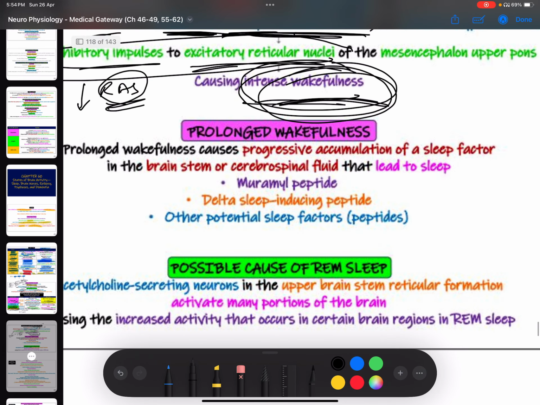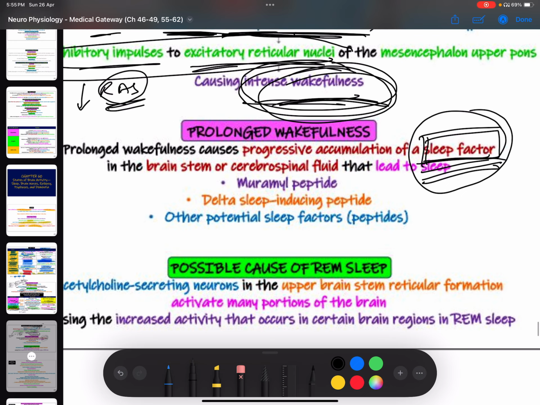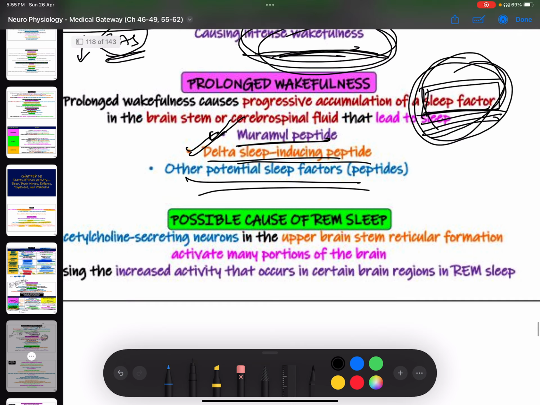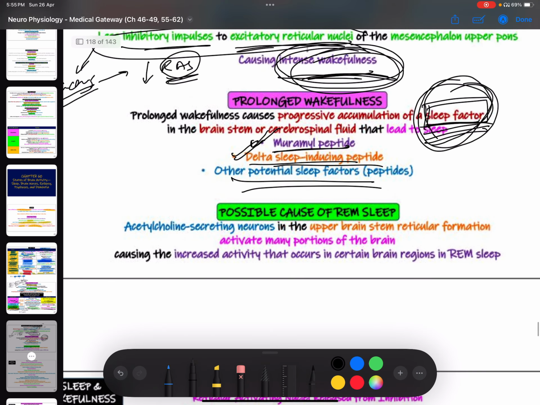Prolonged wakefulness: if a person has been awake for long periods of time and you take a blood sample and look for sleep factors, you're going to notice muramyl peptide, delta sleep inducing peptide, and other potential sleep factors. But very important are muramyl peptide and delta sleep inducing peptide.